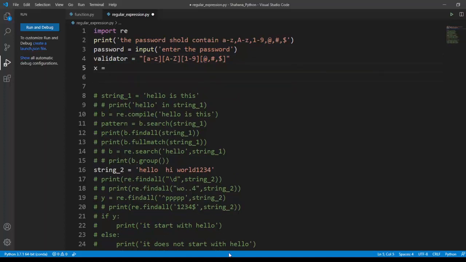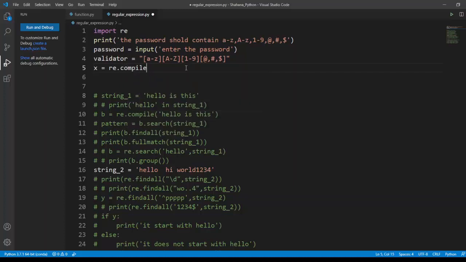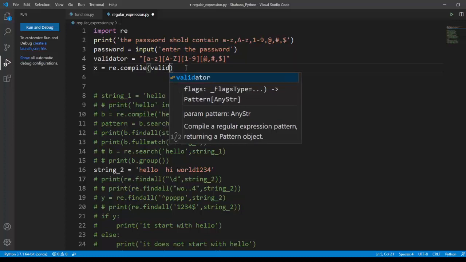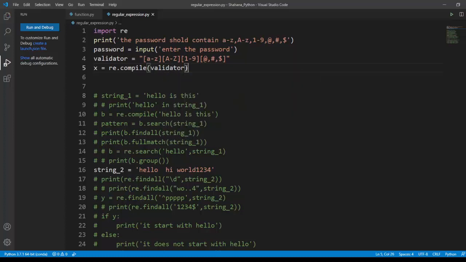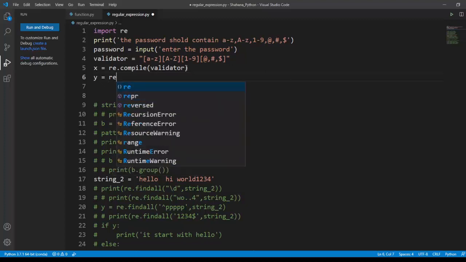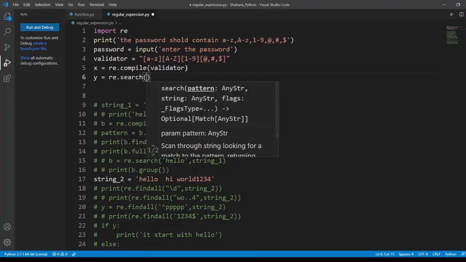First thing, I'm going to compile it using re.compile. I'm going to compile my validator, the password validation I should make. Next, I'm going to use re.search.